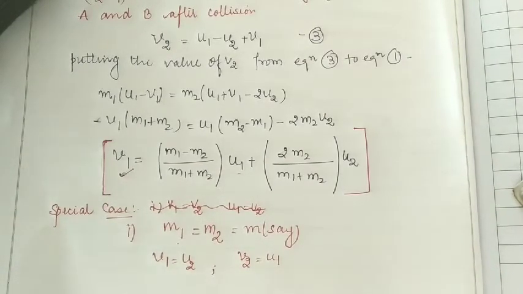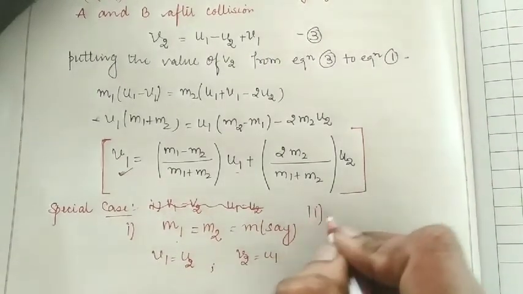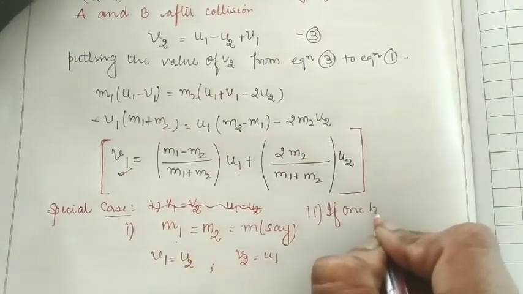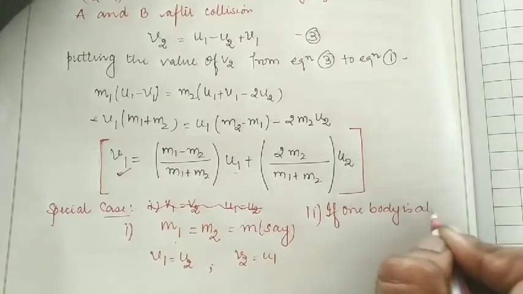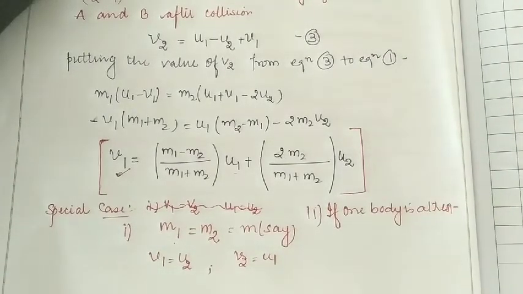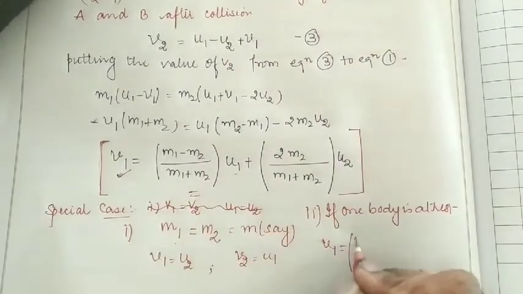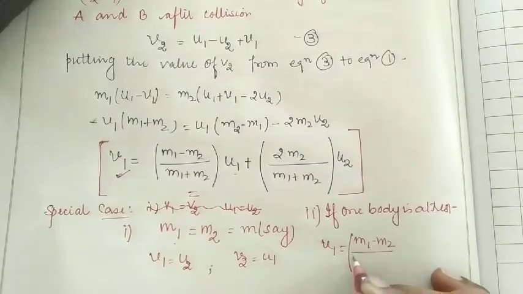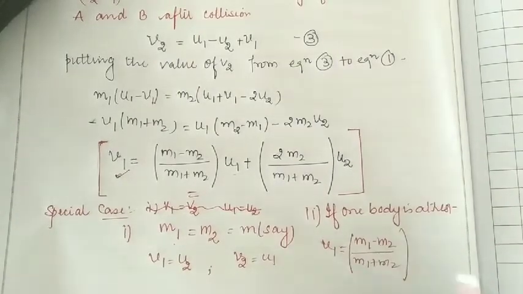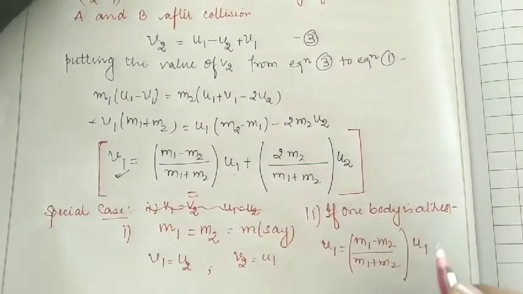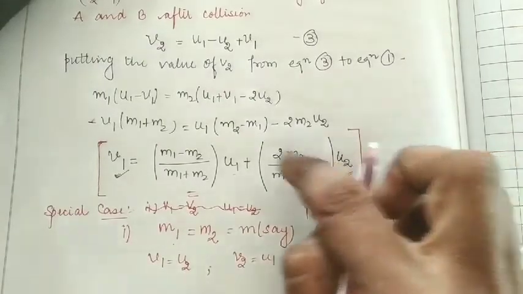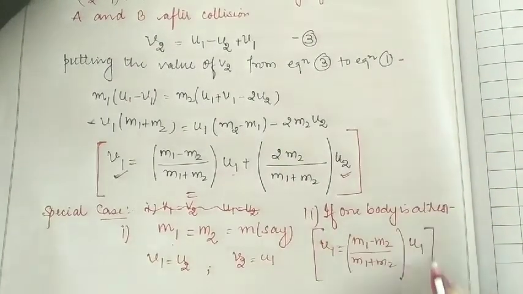And secondly, if a target is initially at rest, let us suppose that one body is at rest, then in this condition we can calculate that v1 is equal to m1 minus m2 upon m1 plus m2 into u1, because the second body is at rest, so its velocity will be 0. So in this manner we can calculate the velocity after collision.